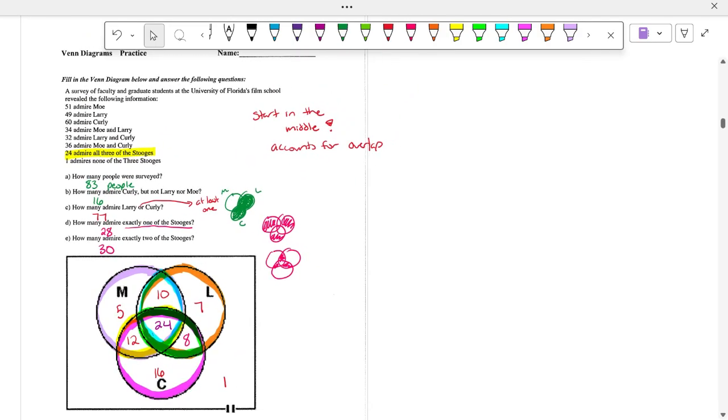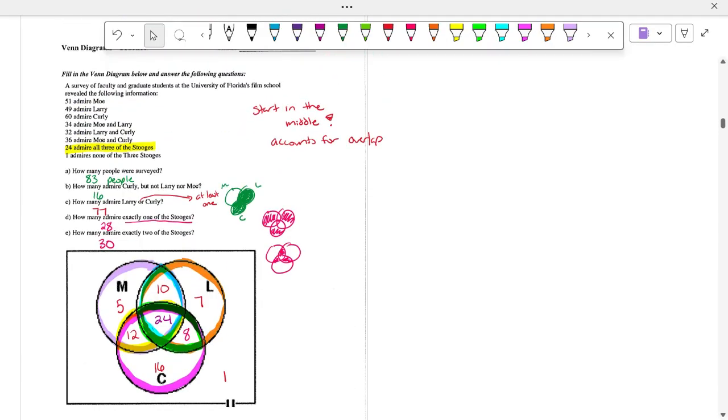Now, there weren't any exact probabilities there. We were just taking information out of the Venn diagram to answer questions. But they could ask us, what's the probability of someone liking only Curly? And we would say 16 out of 83. All right? Because they only like Curly.